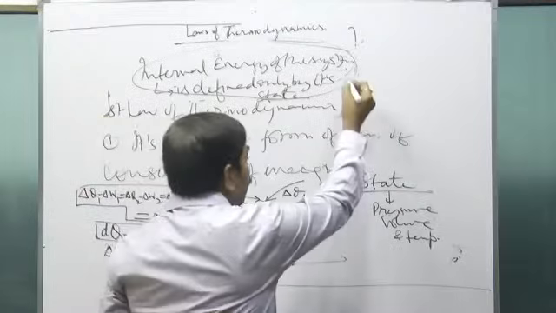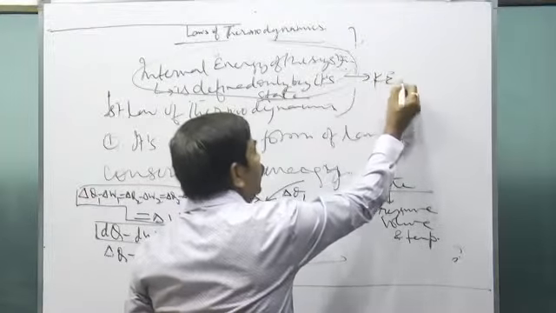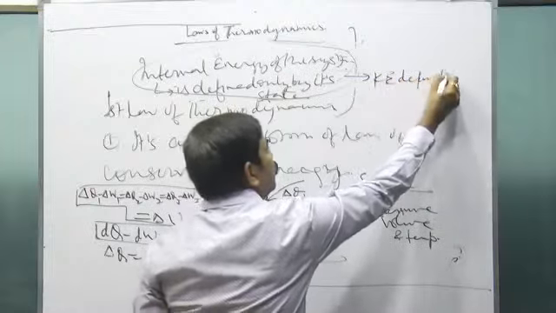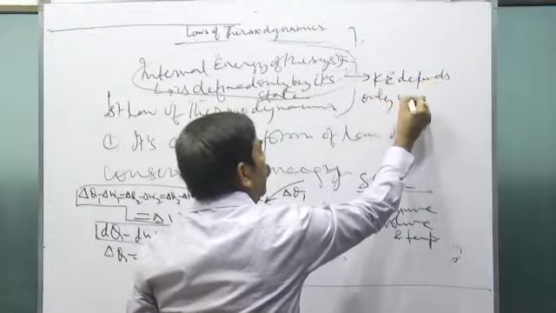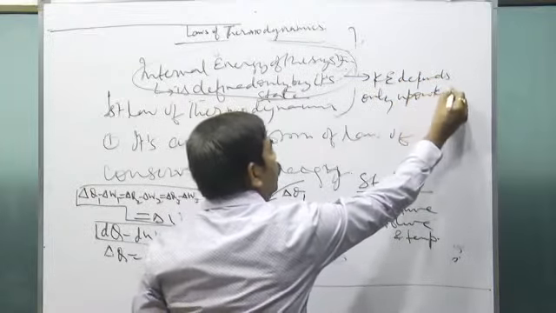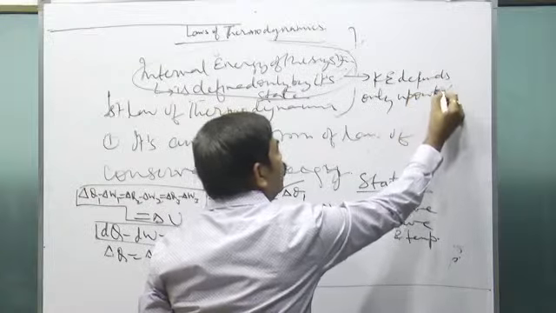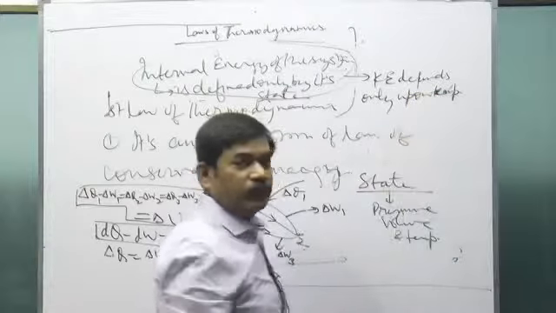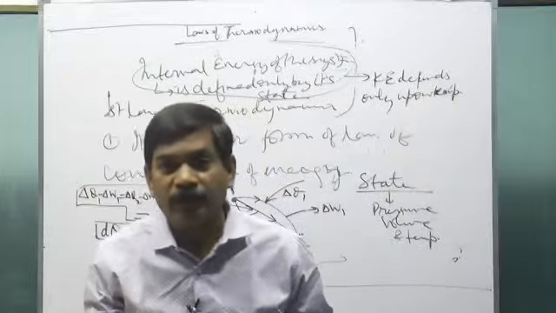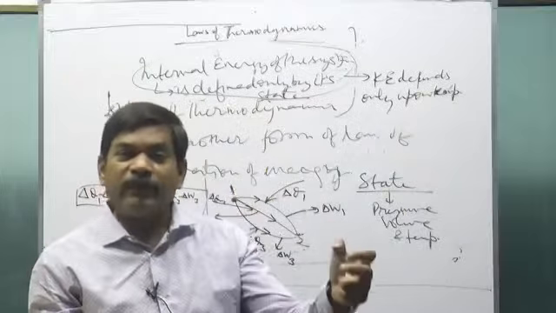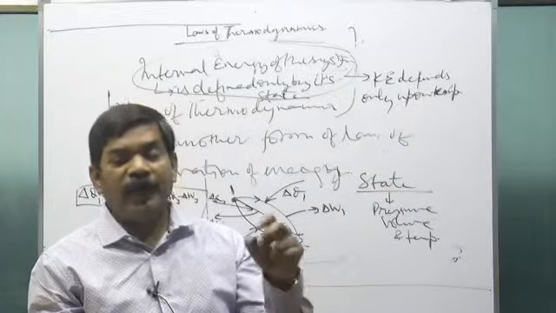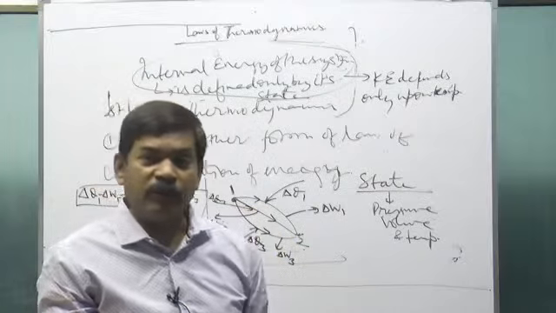And kinetic energy depends only upon temperature. That means in an ideal gas, when you change the temperature, we say that internal energy has been changed.